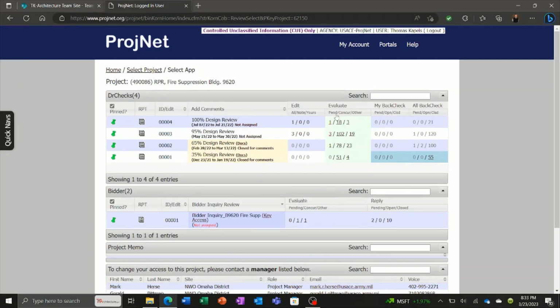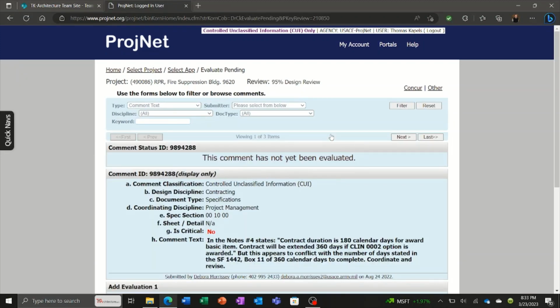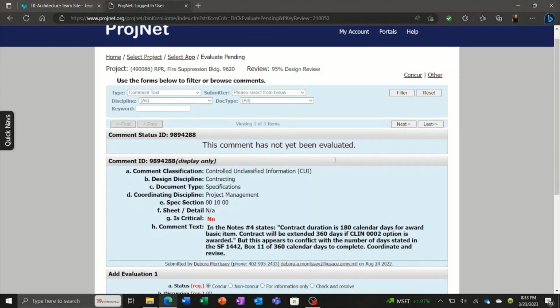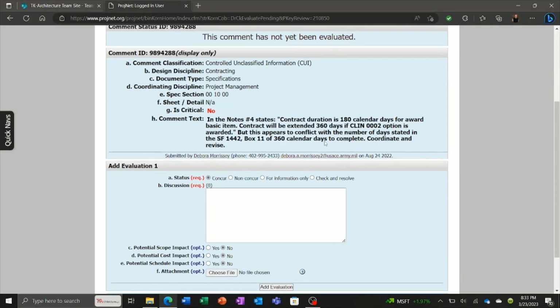So if you have new submitted comments pending, I'm just going to go to this one for 95% review, and if I click on that, it will bring me up to the comments. It will bring me to the first comment. You can see this one's viewing 1 of 3. And this comment has not yet been evaluated. So this is what the comment looks like.